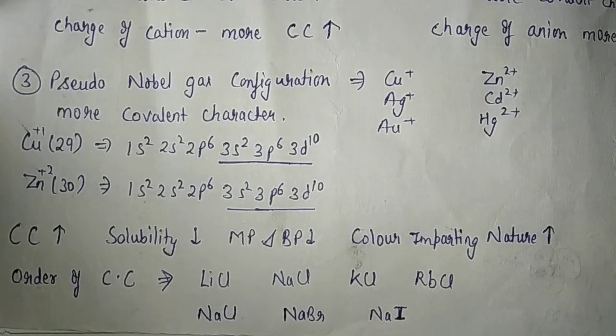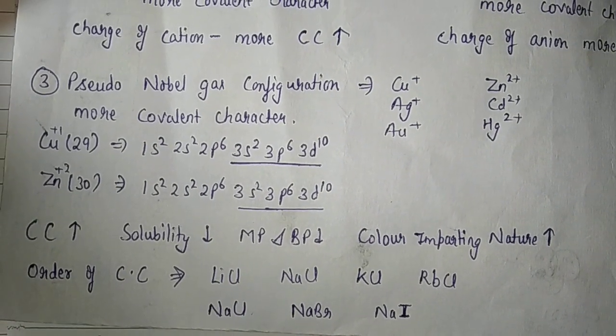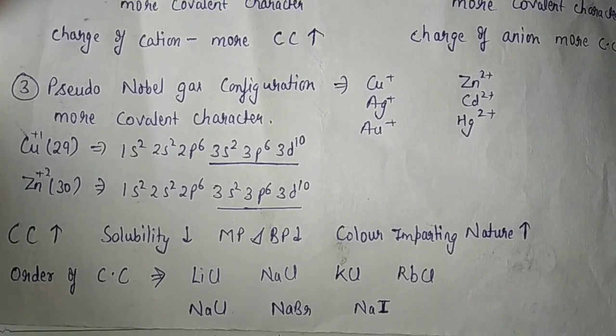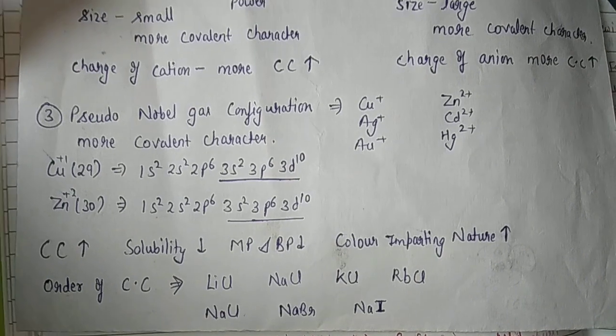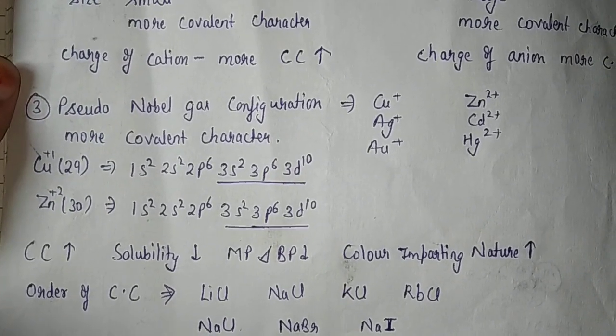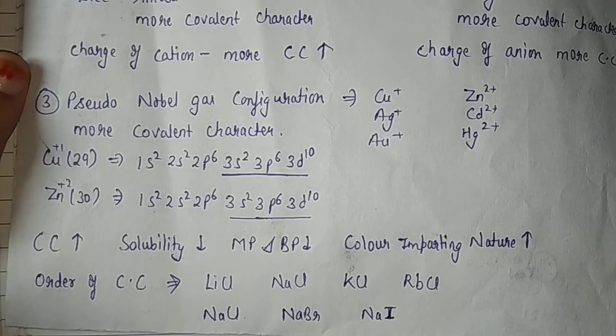In case of pseudo noble gas configuration, for example copper, Ag and Au, and in case of zinc, cadmium and mercury, the pseudo noble gas configuration will be there. If pseudo noble gas configuration is there, then there will be more covalent character.